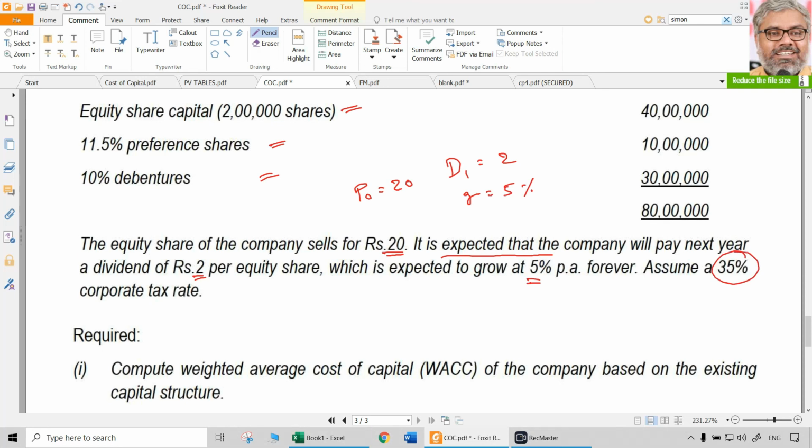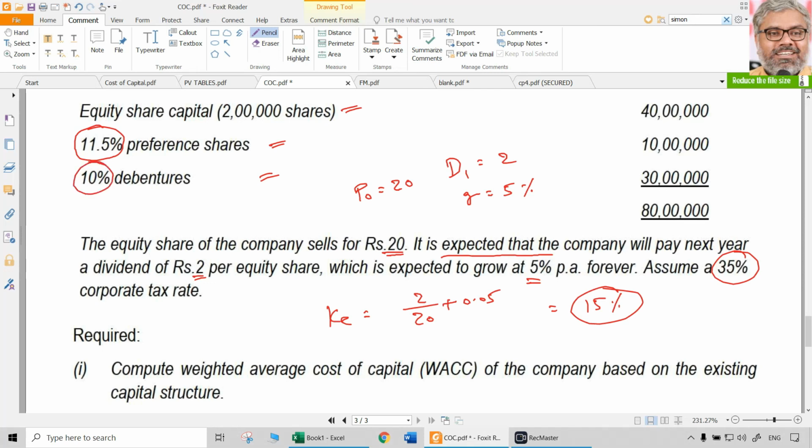Tax rate is 35%. So what is KE now? Straight away we can find out. 2 divided by 20 plus 0.05. D1 by P0 plus g. So 2 divided by 20 plus 0.05. That is 15%, which is KE. That's it. Then KP, if nothing is mentioned, will be 11.5% only. No other data is there.